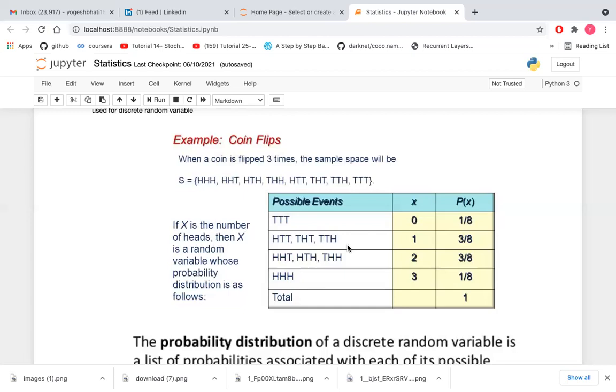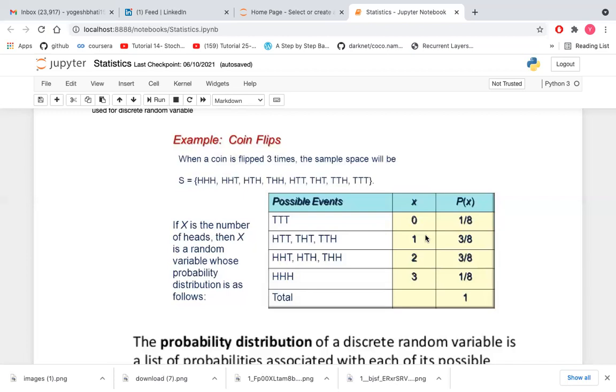This is the main concept of any probability function: the probability of each value is always between 0 and 1, and the summation of all the probabilities is equal to 1. That's the main condition for any probability function. If we are not getting a result between 0 and 1, or the summation of all the probabilities of each value is not equal to 1, then there might be a problem or some issue in the related problem.